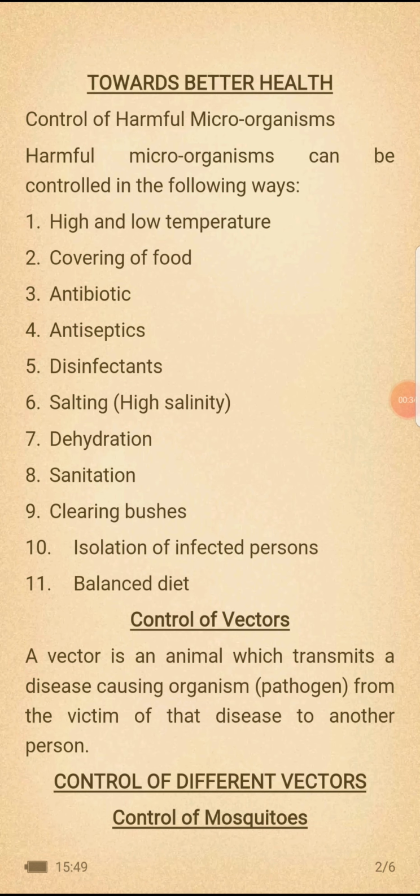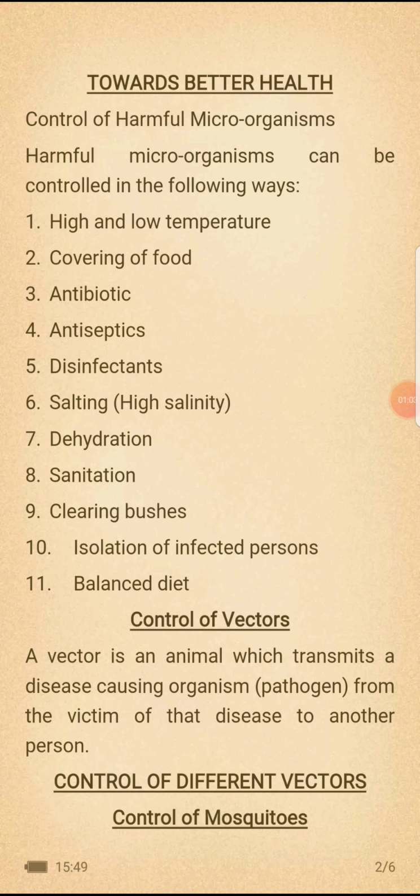That is, endoparasite or ectoparasite. They are pathogenic organisms. Harmful microorganisms can be controlled in the following ways: high and low temperature, covering of food, antibiotics, antiseptic, disinfectant, salting, dehydration, sanitation, clearing bushes, isolation of infected person, and eating of balanced diet.